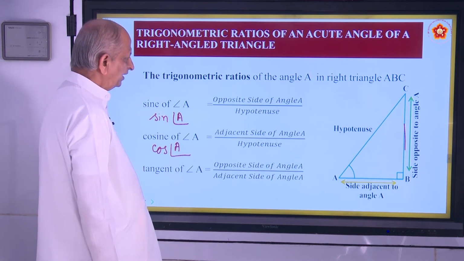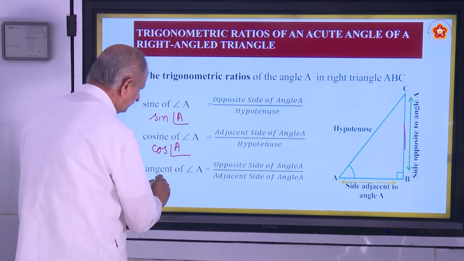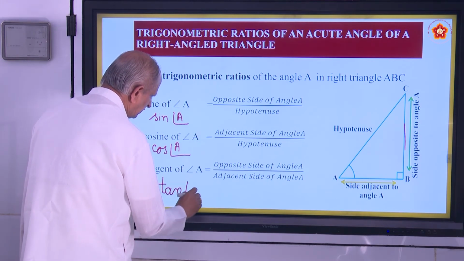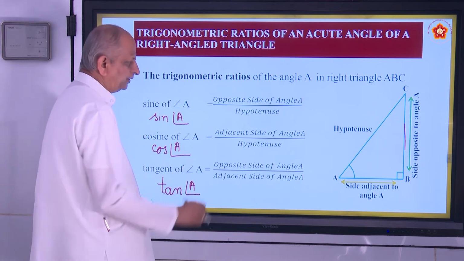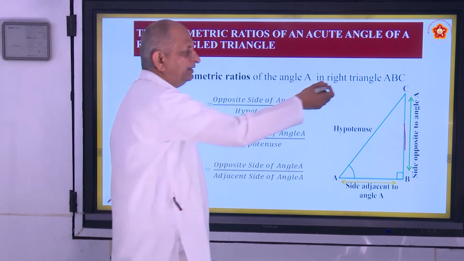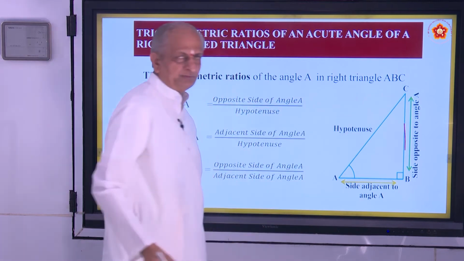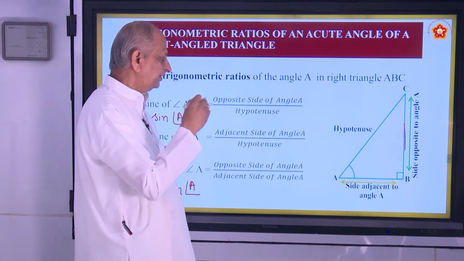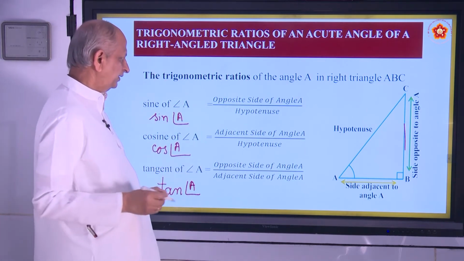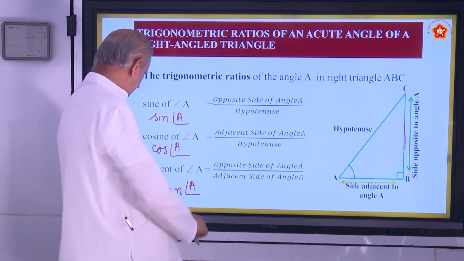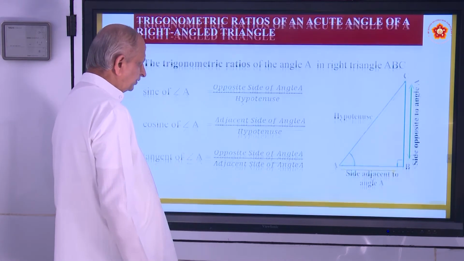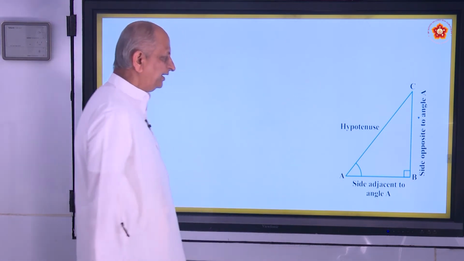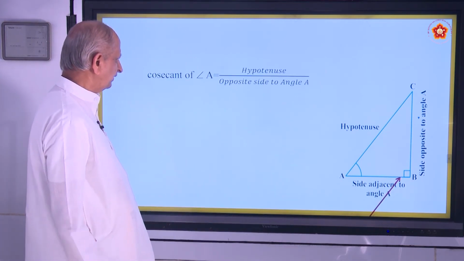Okay. And there are three more ratios like this. We call it shortly as tan, tan of angle A. And similarly you can take angle C also: sine of angle C, cos of C, and tan of C. Like that also you can take. So we have 3 more ratios like this. Again the same right angle triangle, and let us see what they are.